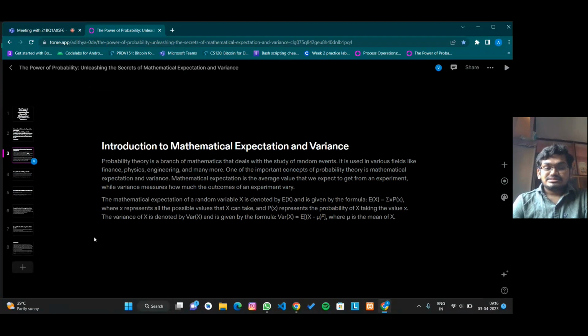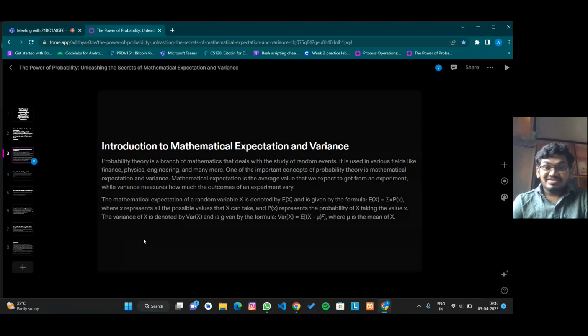We have definitions for mathematical expectation. It is the average value that we expect to get from an experiment, while the variance definition measures how much the outcomes of an experiment vary. The mathematical expectation of a random variable x is denoted by E of x. It is meant for expectation and is given by the formula E of x equals sigma x p of x, where x represents all the possible values that x can take, and p of x represents the probability of x taking the value x.